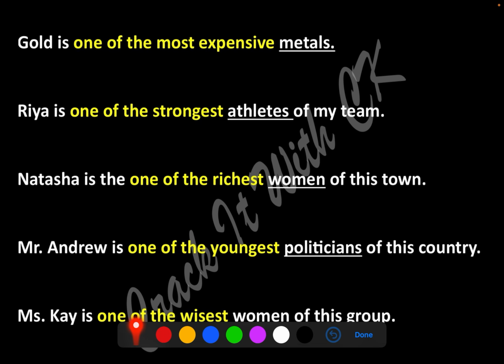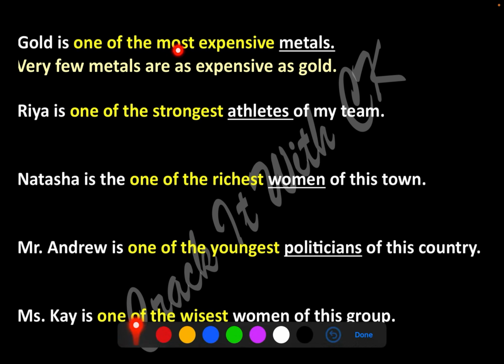Very few metals are as expensive as gold. Now see, from most expensive, I used expensive. Ria is one of the strongest athletes of my team. So she is not the strongest. She is one of the strongest. There are many other strong athletes in my team. Okay. So now how do we change this? Very few athletes of my team are as strong as Ria.